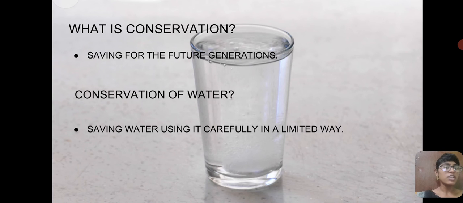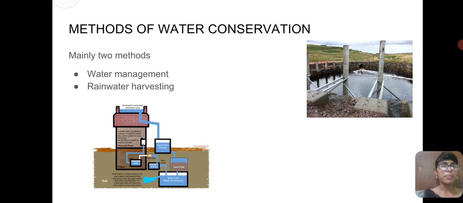Now we see what is conservation. See, conservation is nothing but saving for the future generation. And conservation of water is nothing but saving water usage, using it carefully in a limited way. Now we see the methods of water conservation. Water conservation includes two types of method. One is water management method, another one is rainwater harvesting method.